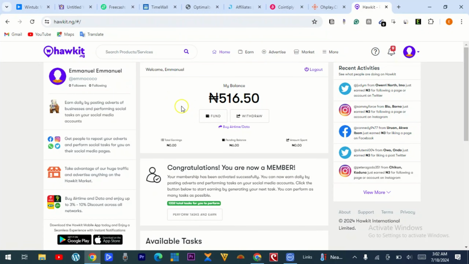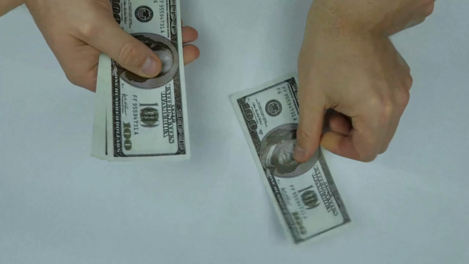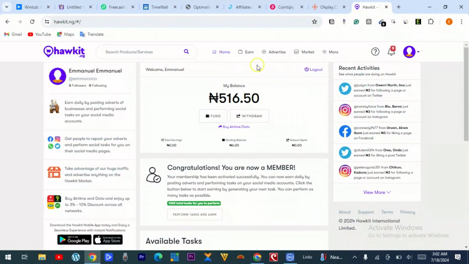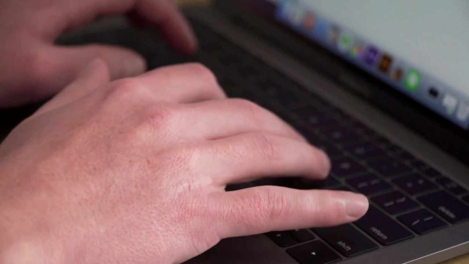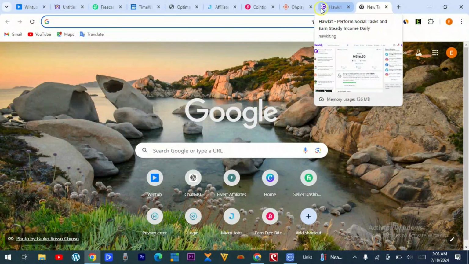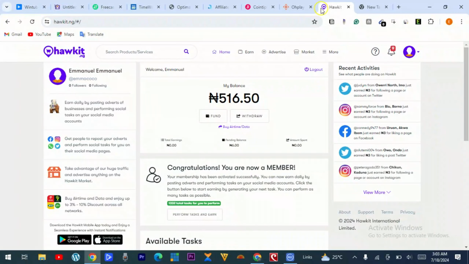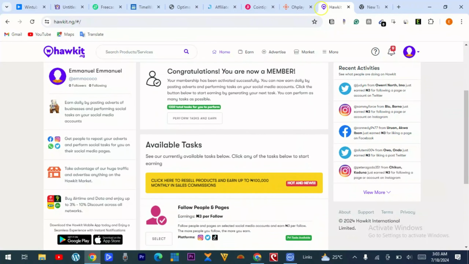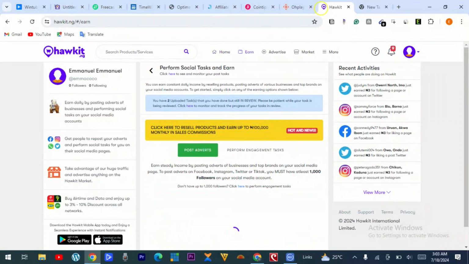Nigeria. On this platform, you follow social media accounts and you get paid for doing those things. So the first thing you need to do is go to the link in the description box below. The sign up process is very simple. Click on the link, it will take you to the sign up page and you have to sign up to this platform. When you sign up, you get into your dashboard. Let me show you how you can perform this task. So you click on this particular link here.